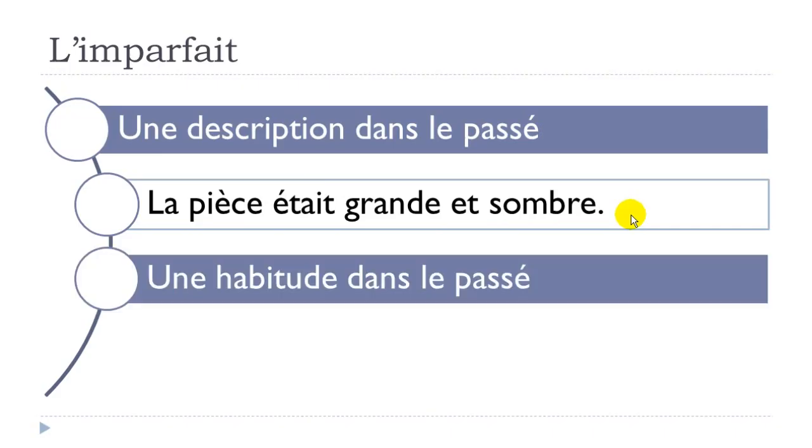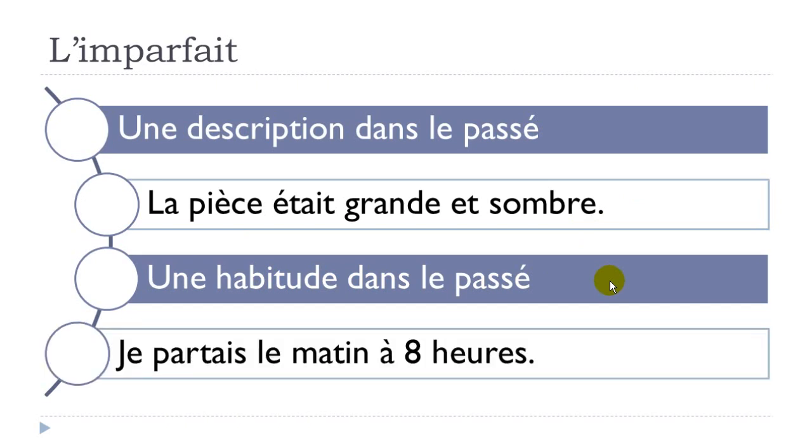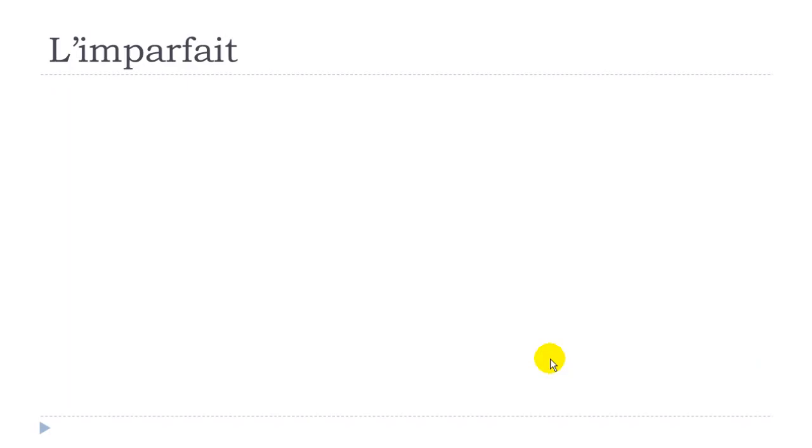Second situation, une habitude dans le passé. So a habit, something that you are used to doing in the past. The example is je partais, partir is to leave, and it's the imperfect form here. Le matin, the morning, à 8 heures. In that case, you want to say that it's a habit, something that you do in the past, then you should use l'imparfait.